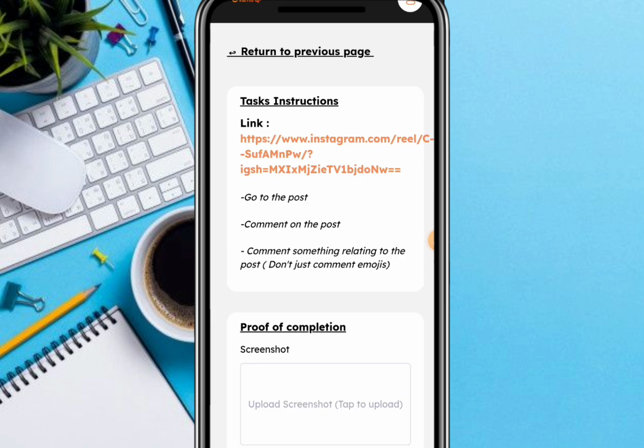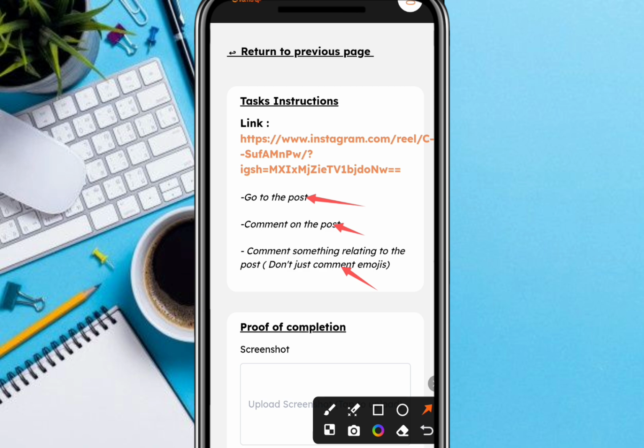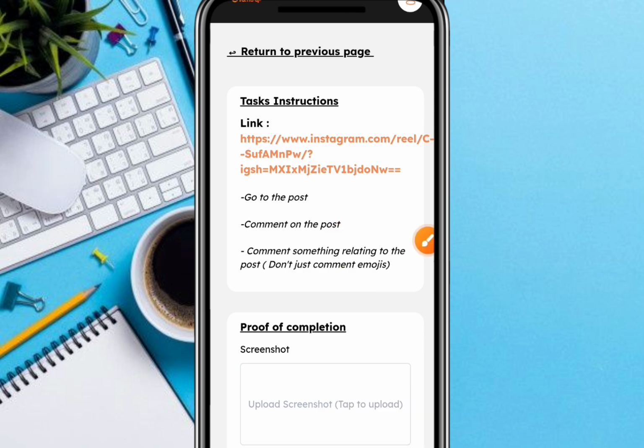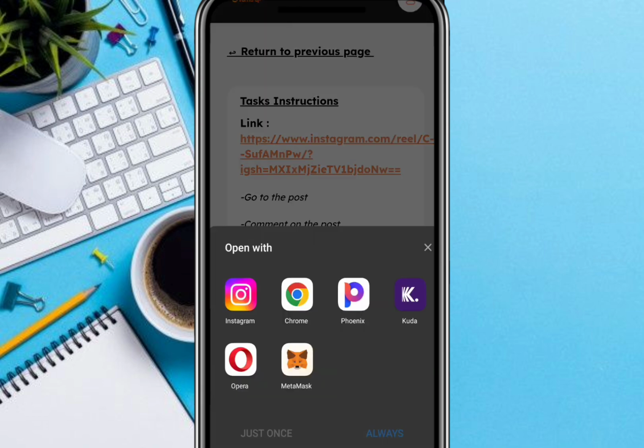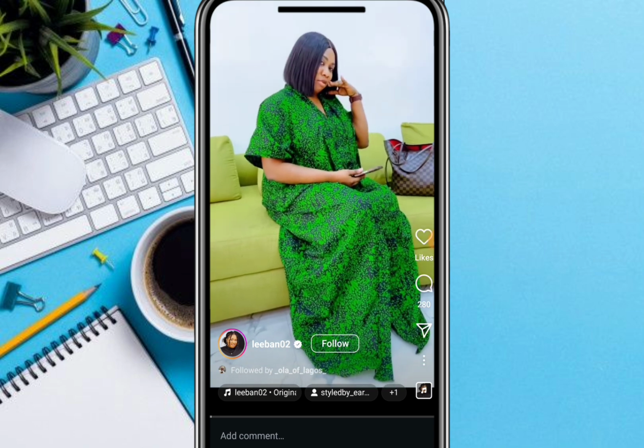Okay, so this is the instruction of the task. The same thing: go to the post, which is the first one, comment on the post, comment something relating to the post, don't just comment emojis. Okay, so we're just going to click on the link in order to redirect us to that particular post in question, which is still Instagram. So this is the particular post.